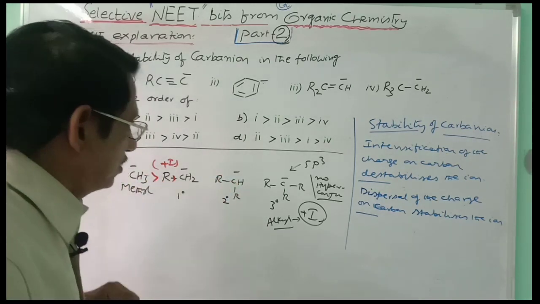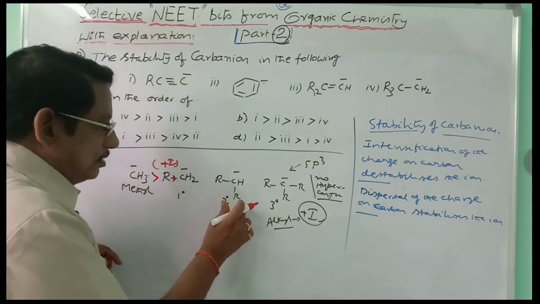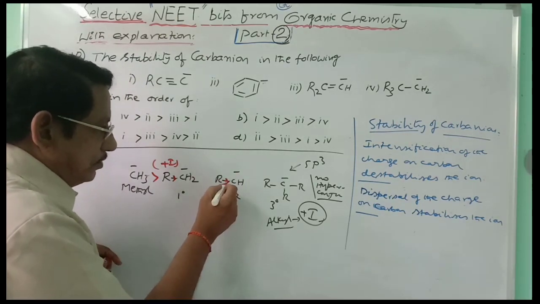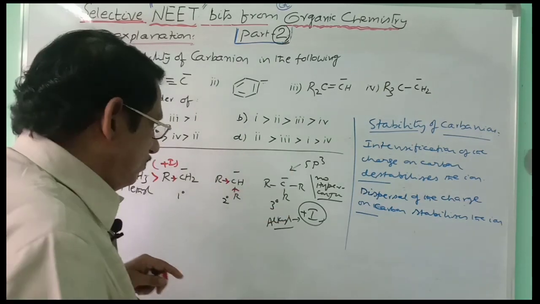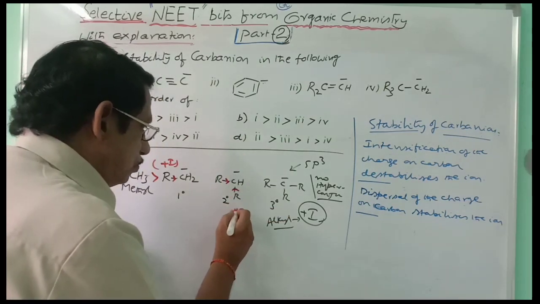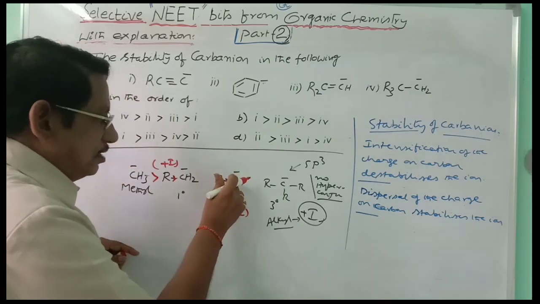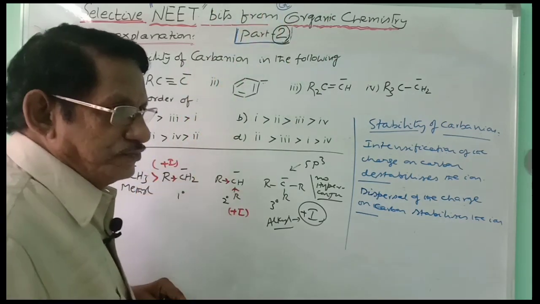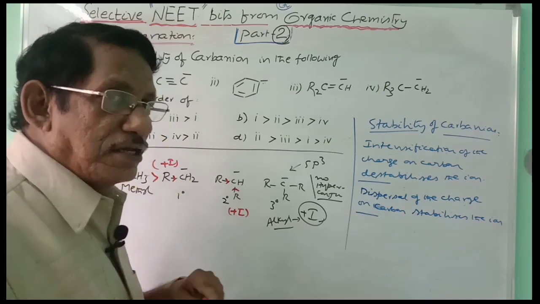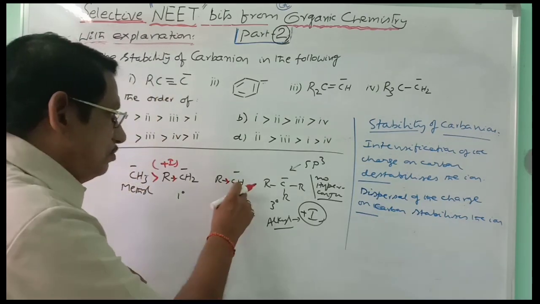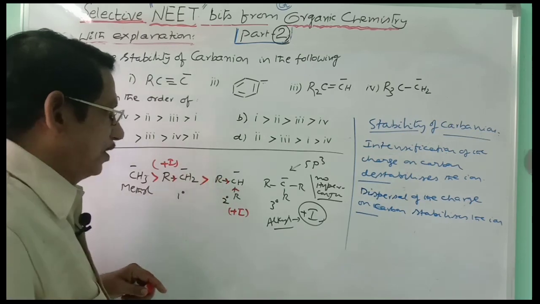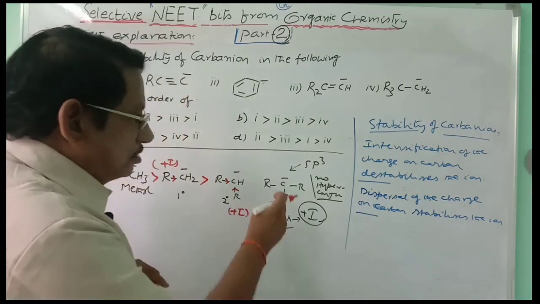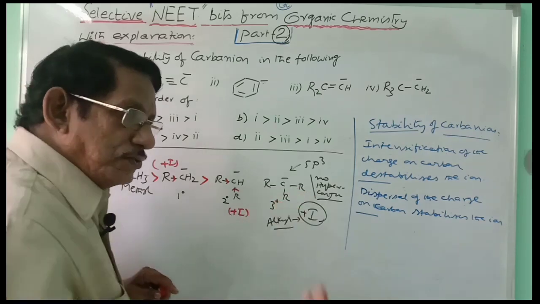And if you take the secondary alkyl carbanion, two alkyl groups are carried by the carbanion, and these two groups will be releasing the electron clouds through inductive effect. This is also plus I, plus two groups are there. So the charge on the carbon is still further intensified. So this is still destabilizing the carbanion. As a result, this will be less stable than the primary, and so primary is more stable than the secondary. And if you take the tertiary, this carbon is carrying three alkyl groups.